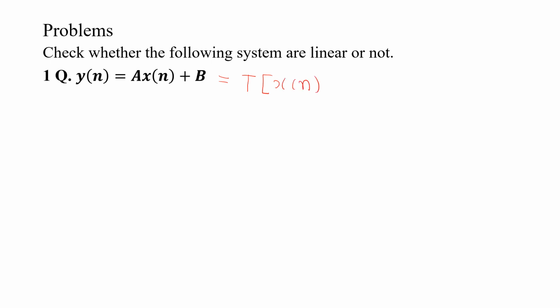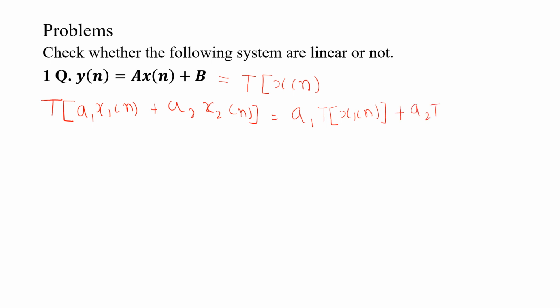The formula says that T of a1 x1 of n plus a2 x2 of n is equal to a1 T of x1 of n plus a2 T of x2 of n. If it always holds, then it is a linear system, otherwise nonlinear.